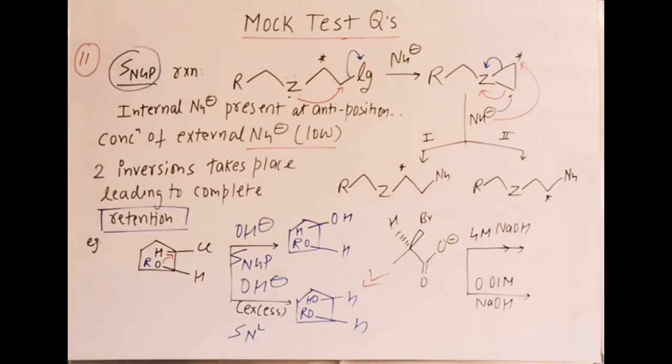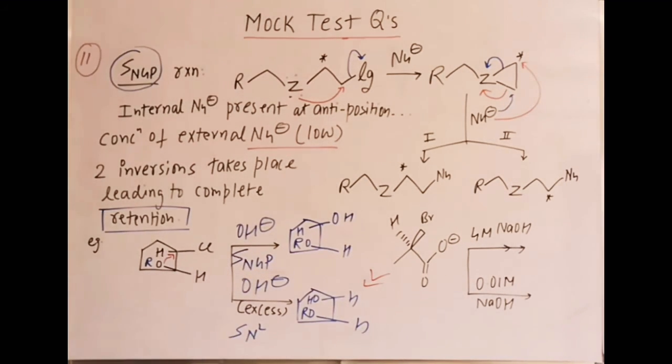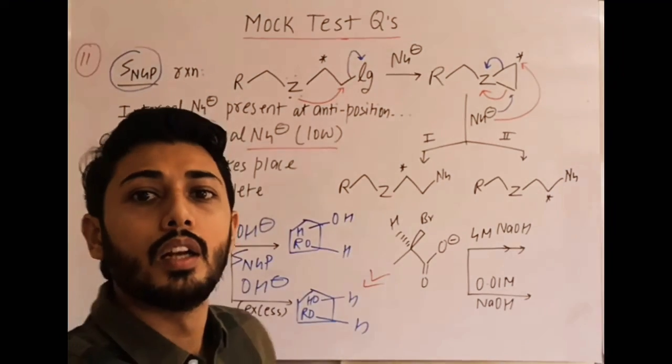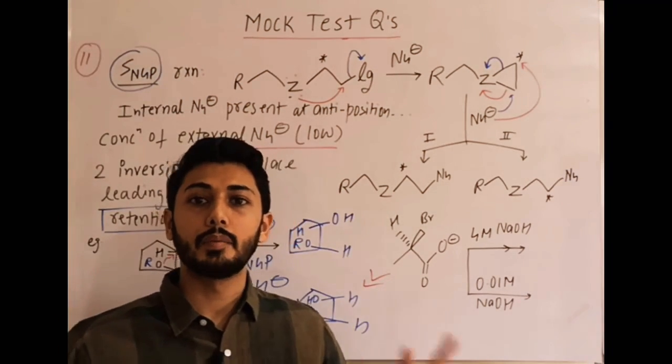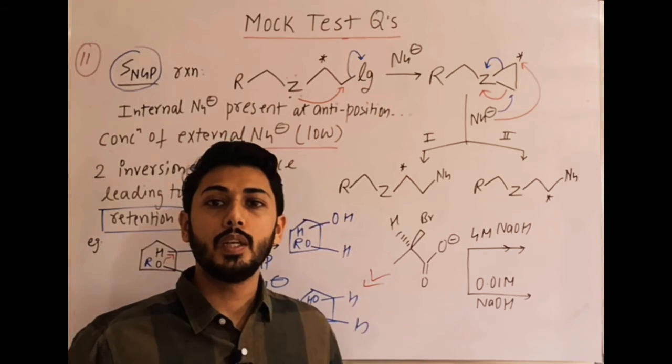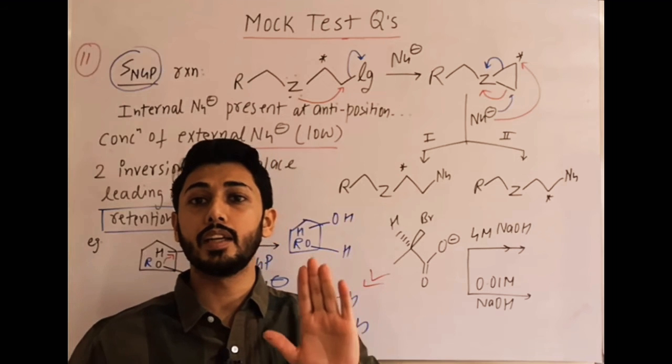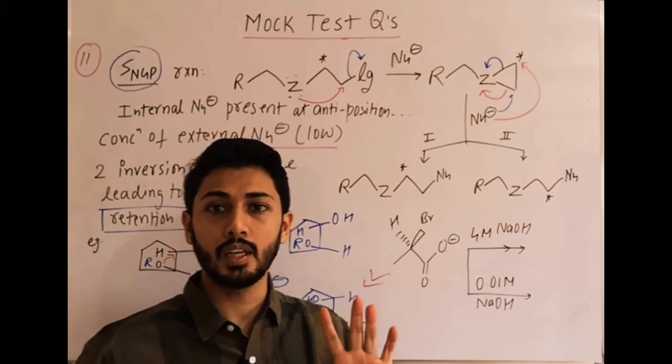So where the concentration is in excess, we do simple SN2, that means inversion of configuration. If it is a low concentration of nucleophile, that means SNGP on the same carbon, twice inversion, so finally we write the retention product on this chiral carbon.